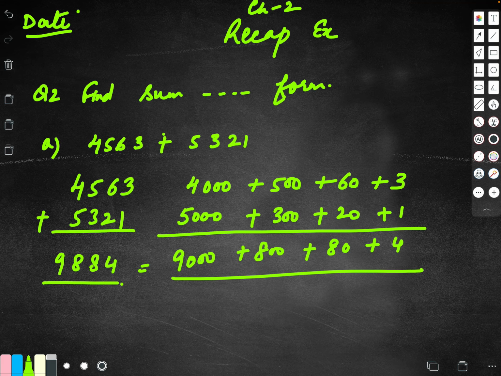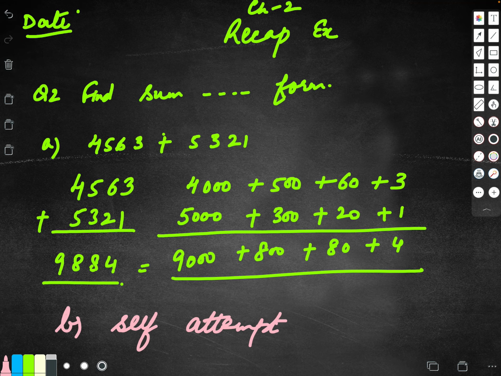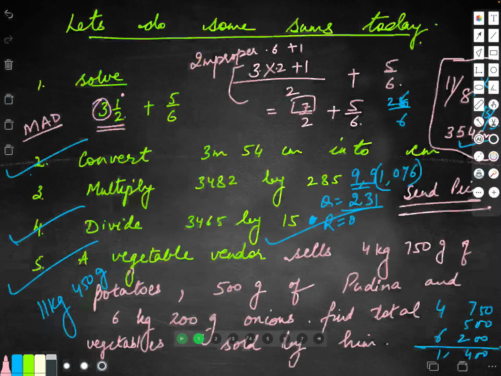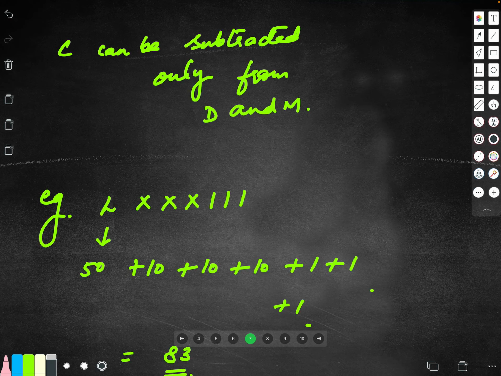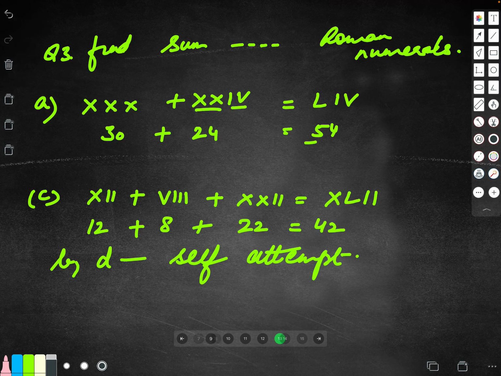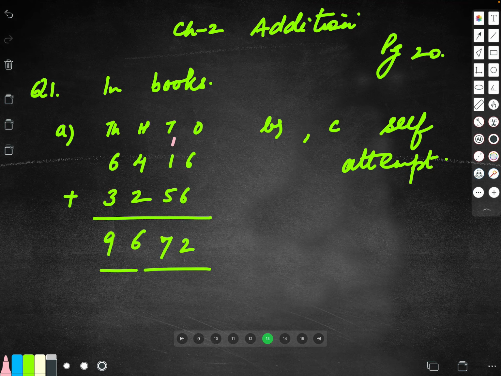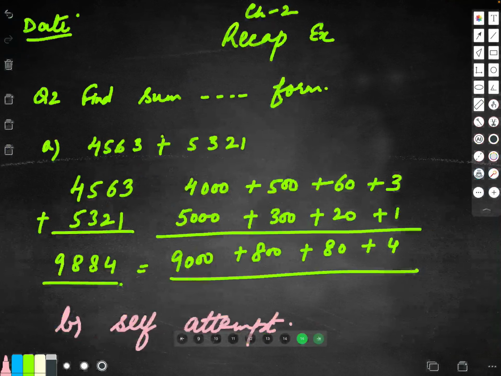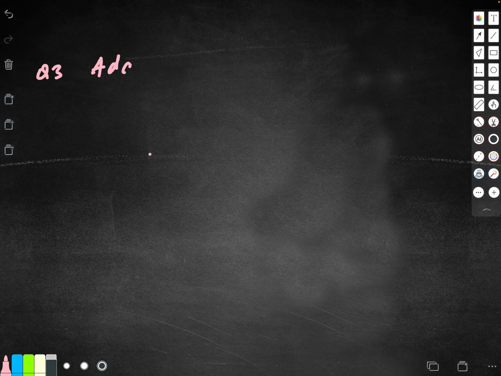So this is find the sum using the expanded form. Right, children? I would request all of you to do the B part on your own. That is your self-attempt question. Easy enough. No worries in this. Right? Alright, now question number 3 is simple. Add the following. We will do it in the notebooks only.